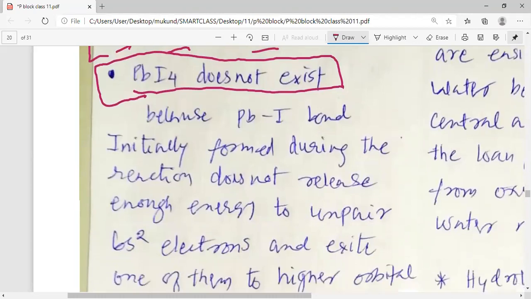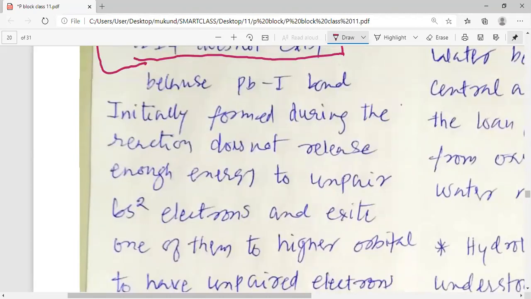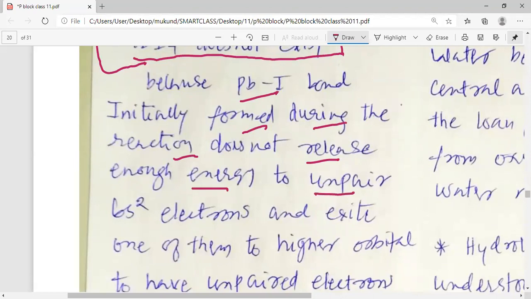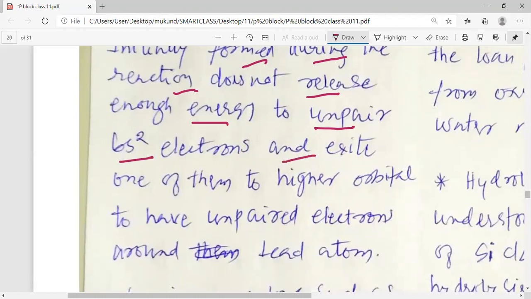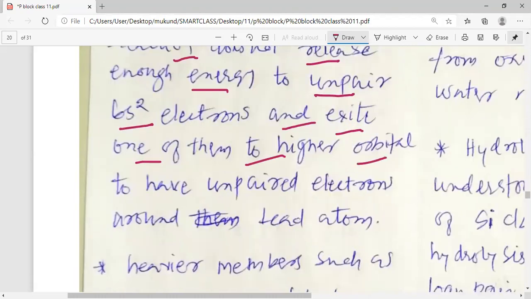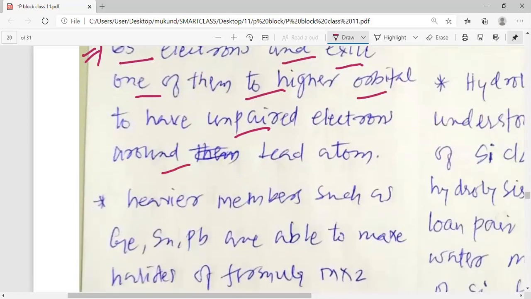Now, why does PbI4 not exist? Let us understand the answer, my dear students. The Pb-I bond initially formed during the reaction does not release enough energy to unpair the 6s2 electrons and excite one of the electrons present in 6s2 to a higher orbital to have unpaired electrons around the lead atom.